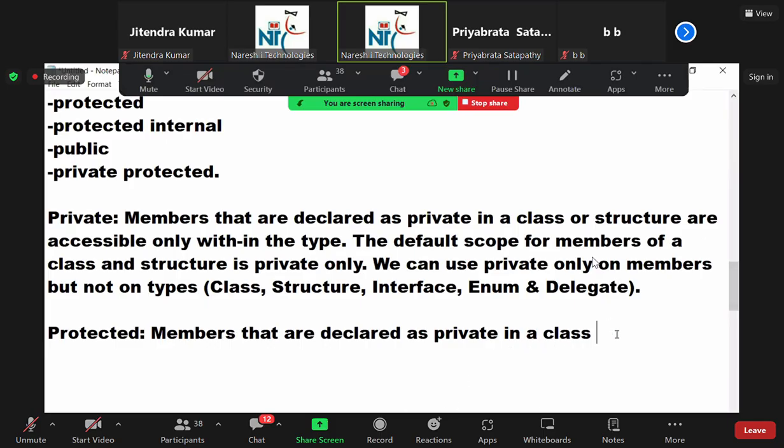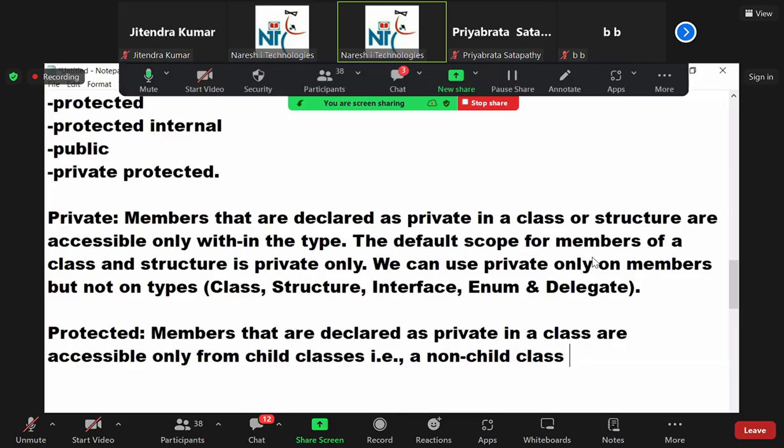Members that are declared private in a class are accessible only from child classes. That is, a non-child class cannot consume or access them.